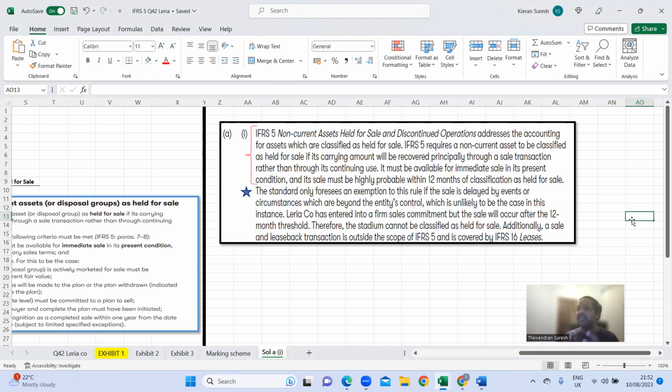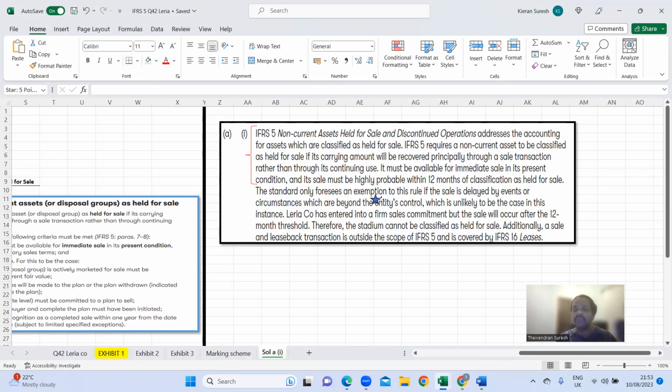And the events related to the delay were not discussed. They haven't told us those events are beyond the control of the company, Leria. So if that was the case, then we would consider it. So here we have to point out, yes, in some cases there are specific exceptions. If it takes more than 12 months, it will still stay as a non-current asset held for sale.